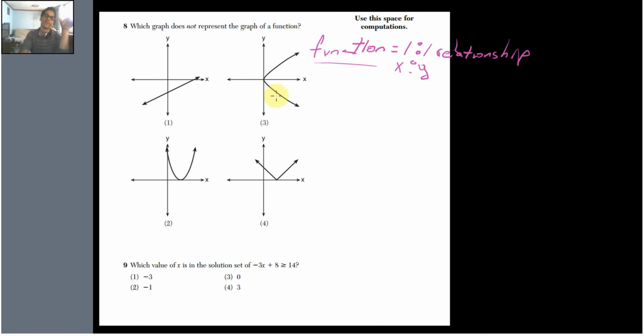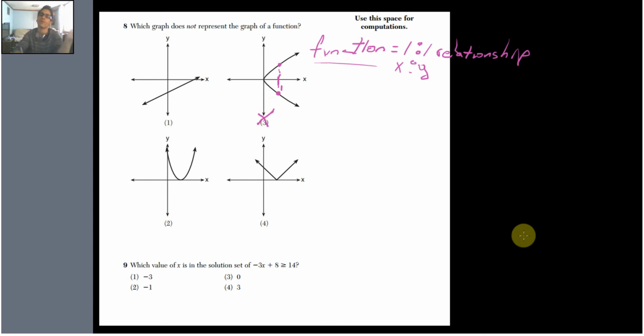In this question, we have this point right here. We will call this when x equals 1. However, if we look at the y values for when x equals 1, we see that it corresponds to this point, but that's not it. It also corresponds to this point. You see that? So that means that this cannot be a function, because the single x value of 1 corresponds to both this point and this point. So number 3 cannot be a function.